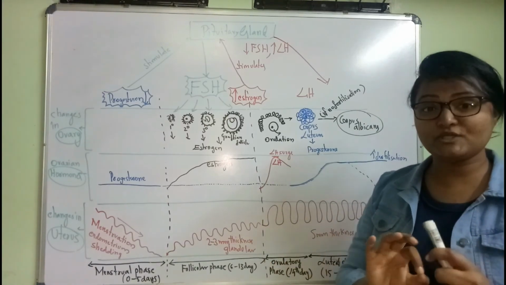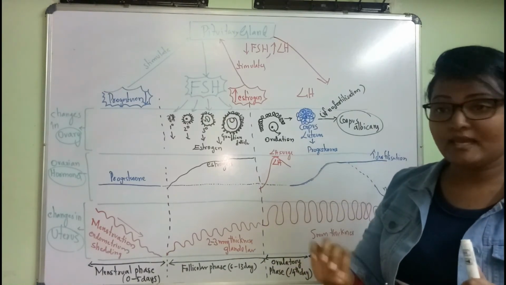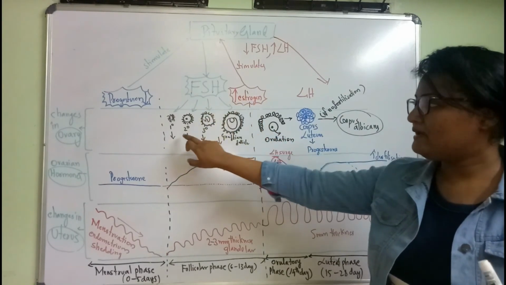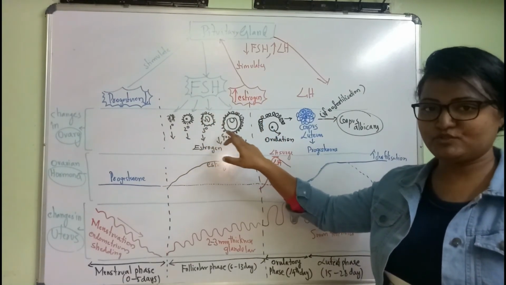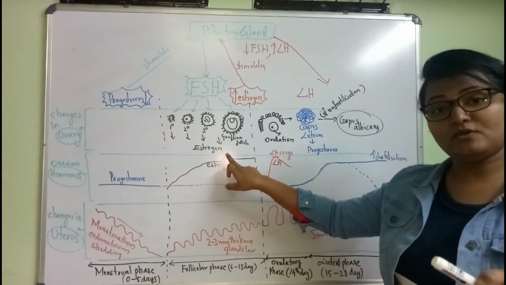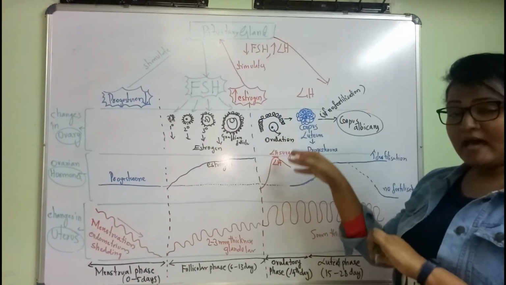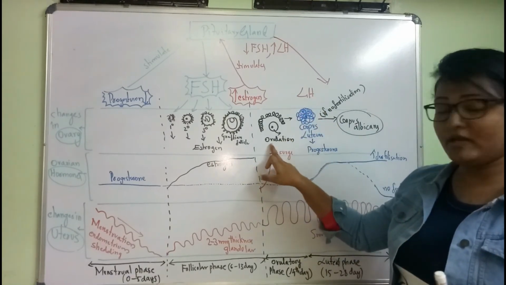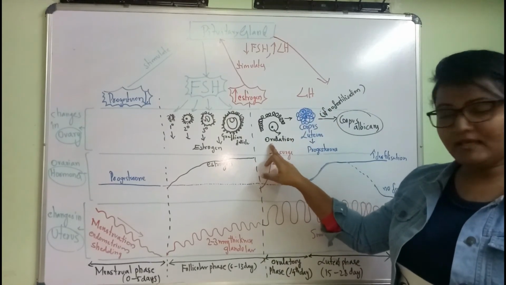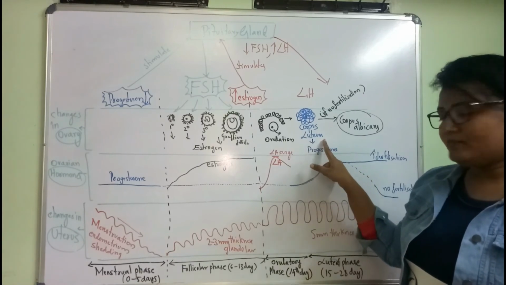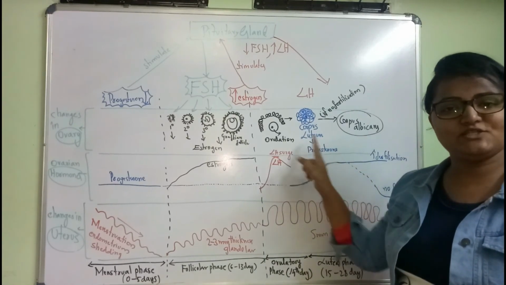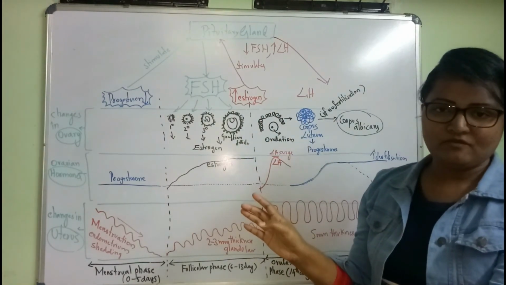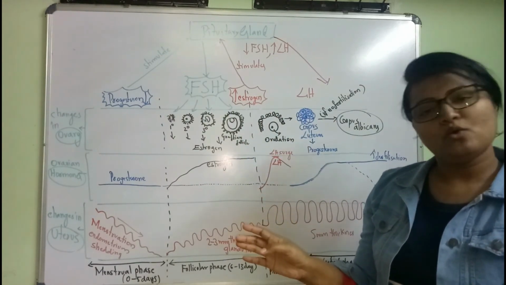Now coming to the oogenesis regulation. What did we read? When FSH is released, one gonadotropin, follicle development, nothing but oogenesis, which in turn produces estrogen. On the other hand, LH, a gonadotropin, helps in ovulation. In the same way, it helps the corpus luteum to produce progesterone. These two are the regulation of oogenesis. These two you can add for the regulation of oogenesis.